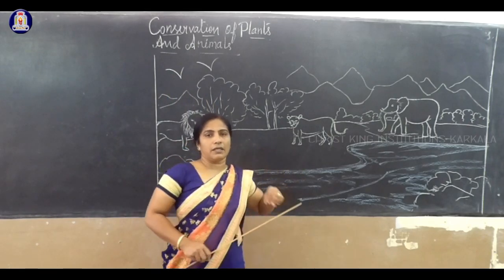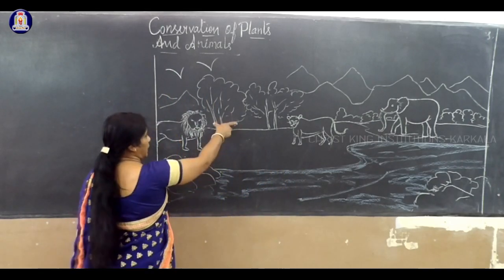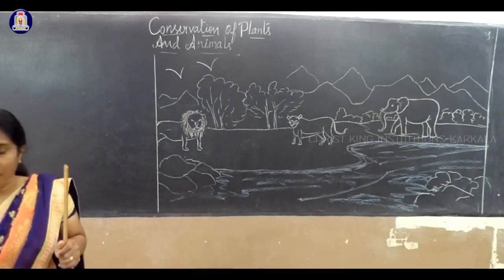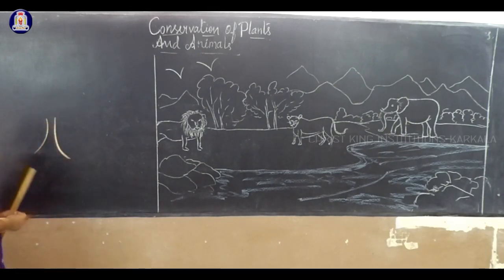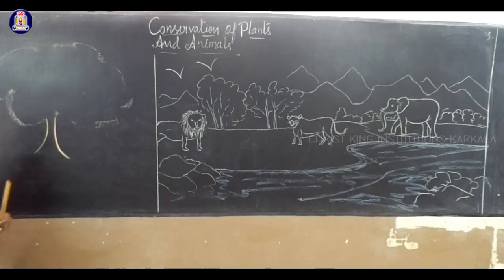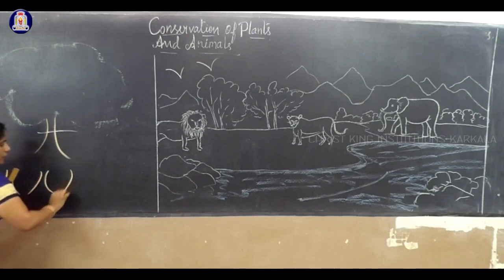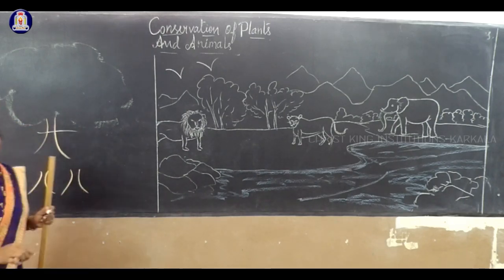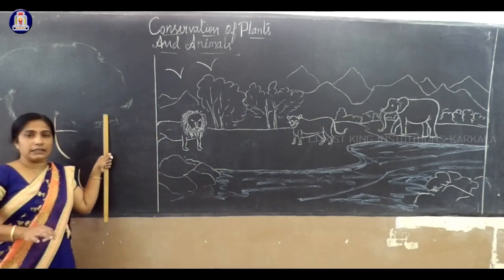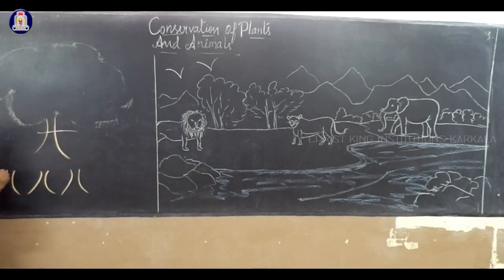As I said, we are studying different topics. Imagine here it is a tree. If I clear the forest area, imagine a huge tree, and I cut the tree, what will remain? Only the bottom portion will remain everywhere. If I remove the plant, I won't get oxygen, definitely. Oxygen content will be less and carbon dioxide will be more. Only the bottom portion of the plant will remain with the land.